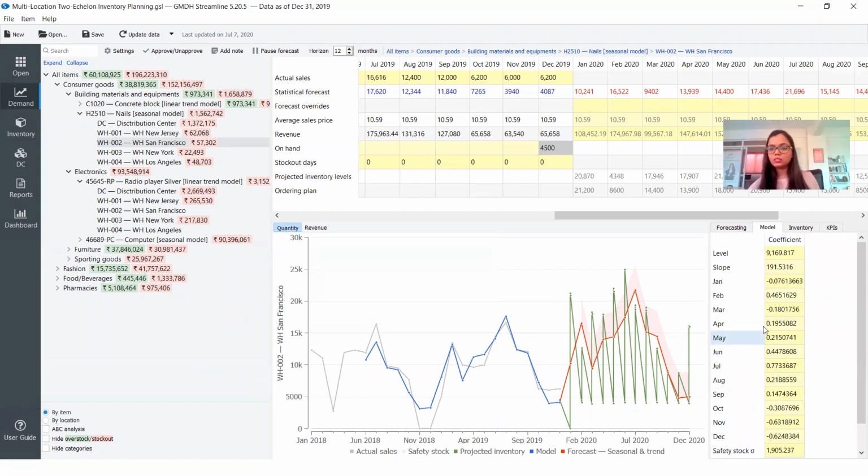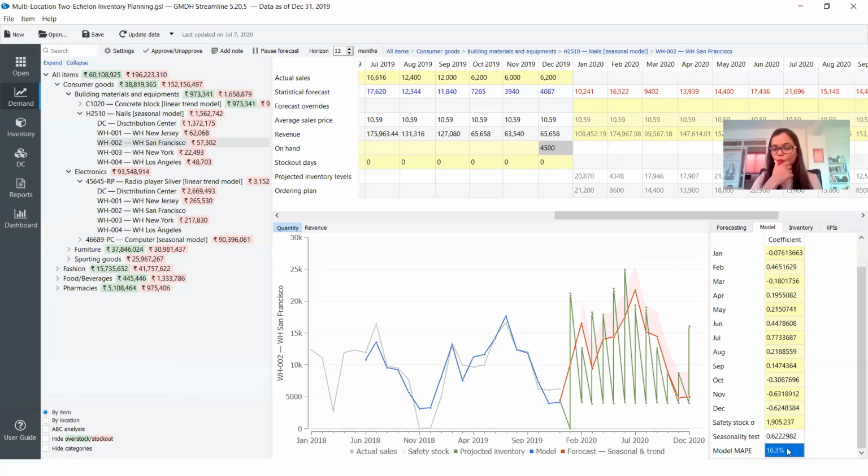So these are seasonal coefficients. This is the slope coefficient, the level coefficient, etc. Then we also have something called a safety stock standard deviation. So this is the error that we see. This is the model MAPE that we see. This is the seasonality test that it has done.